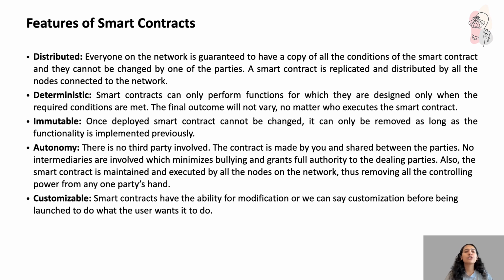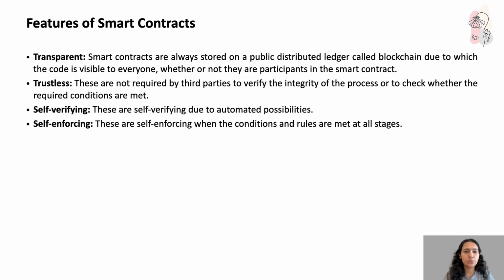Also, the smart contract is maintained and executed by all nodes of the network, thus removing all the controlling power from one party's hand. That is just decentralization. Customizable: smart contracts have the ability for modification, or we can say customization, before being launched to do what the user wants it to do.